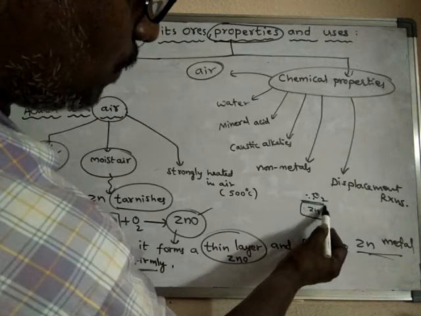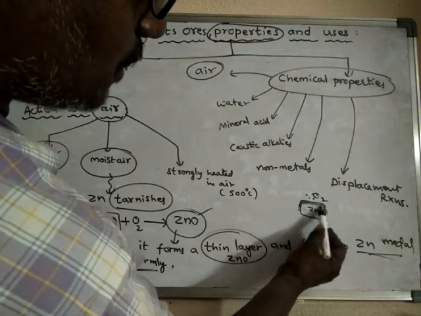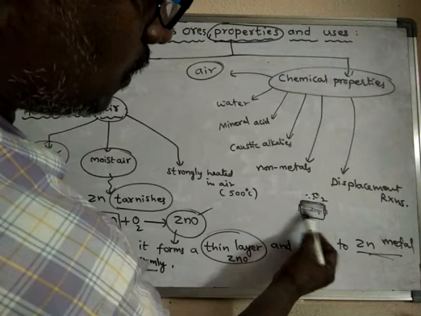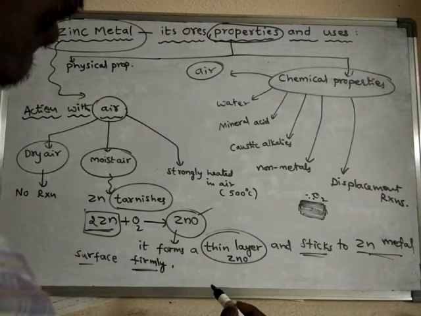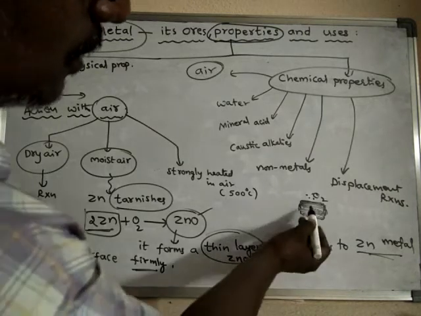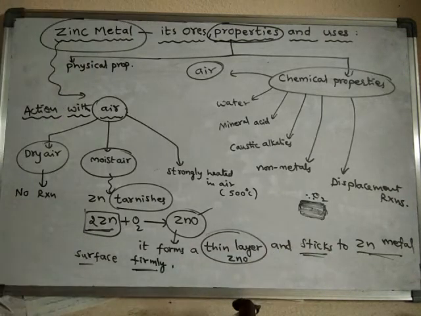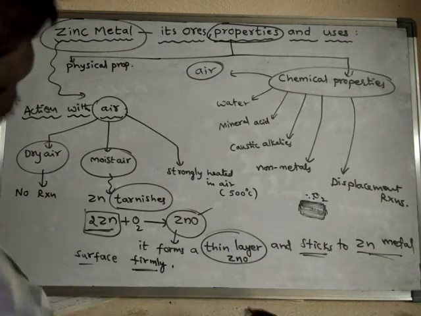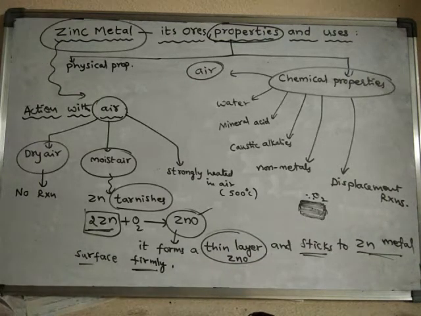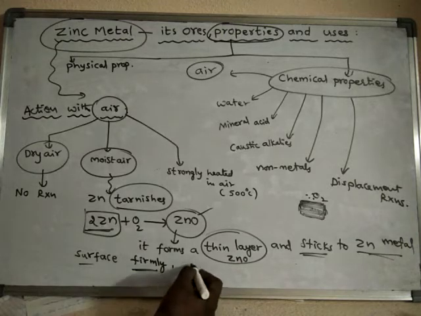Slowly the surface of the zinc metal is covered by the oxide layer. After some time the zinc is completely covered with zinc oxide, so it does not come into contact with oxygen.